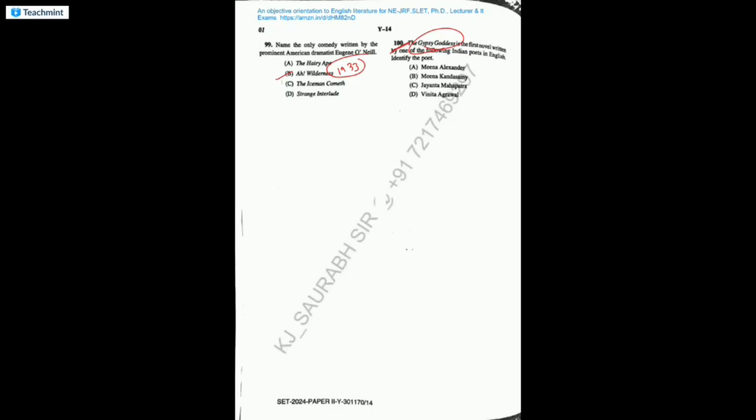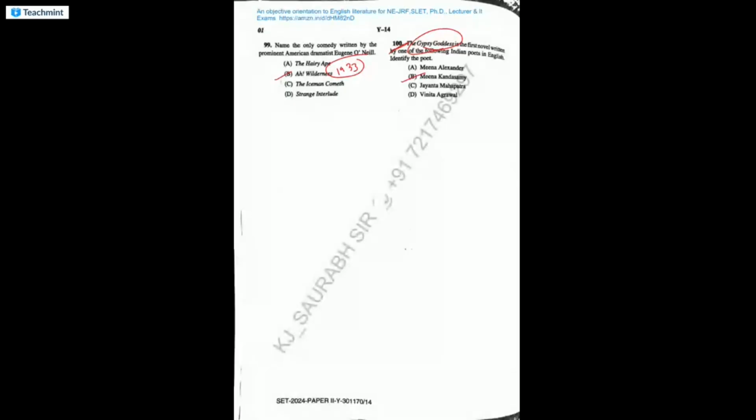And who is the poet? Meena Kandaswamy. The novel talks about the plight of Dalit agricultural workers in Tamil Nadu.